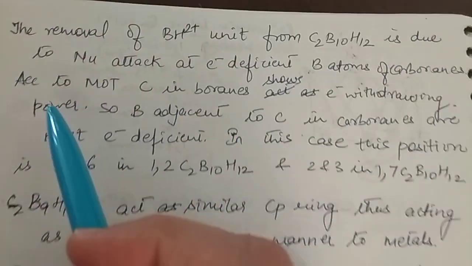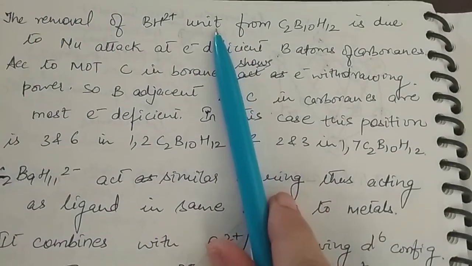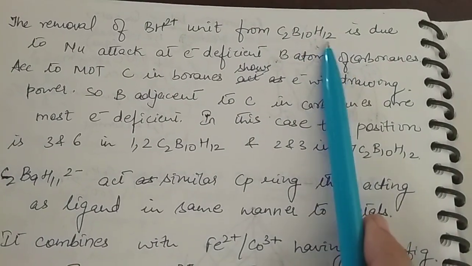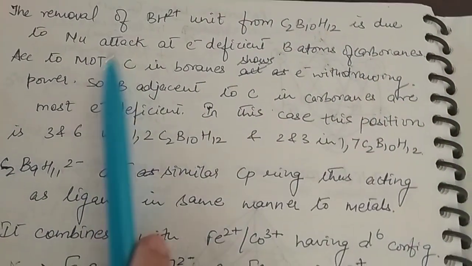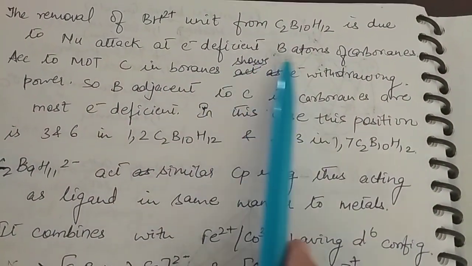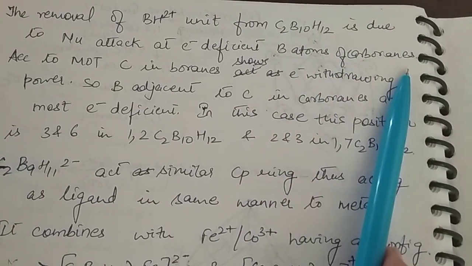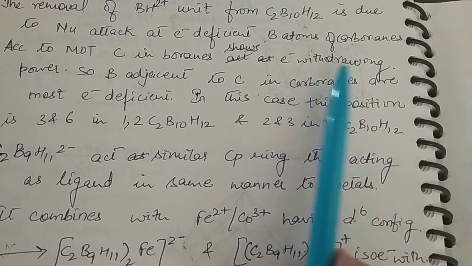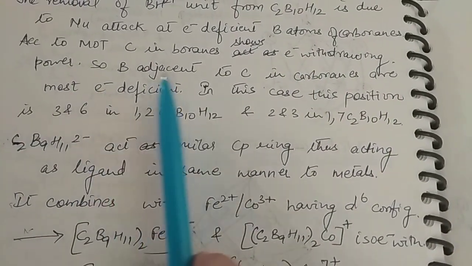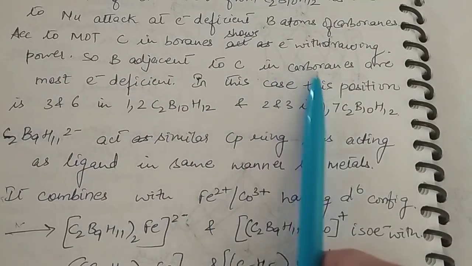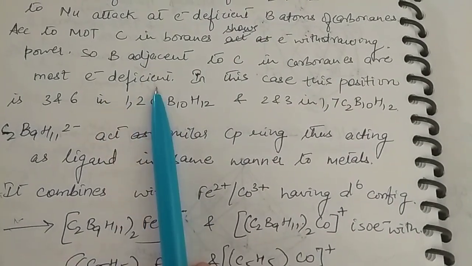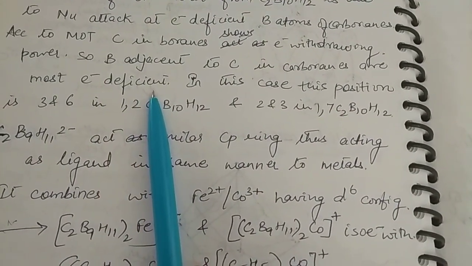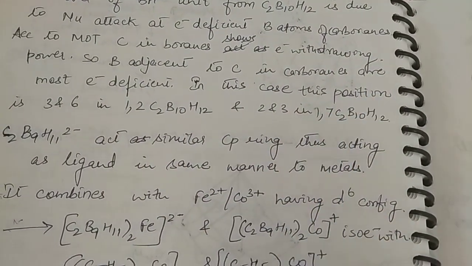Then let's discuss how it is happening. The removal of the BH2 plus unit from C2B10H12 is due to the nucleophilic attack at electron deficient boron atoms of carboranes. According to the MOT, carbon in boranes shows electron withdrawing power. So boron adjacent to carbon in carboranes are most electron deficient. That's why it can be easily attacked. In this case, this position,